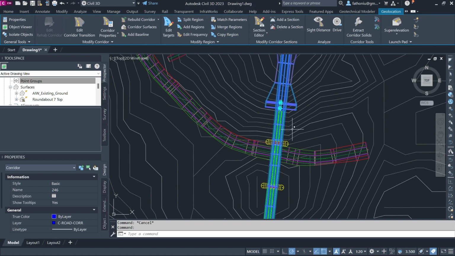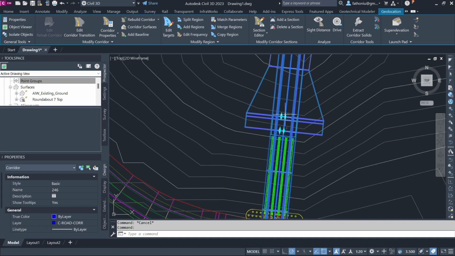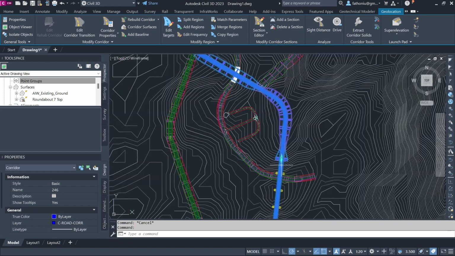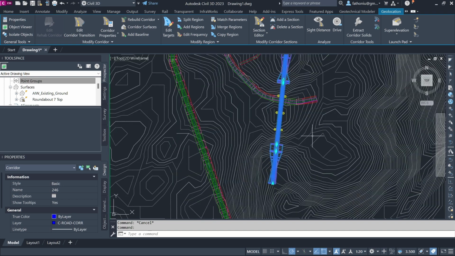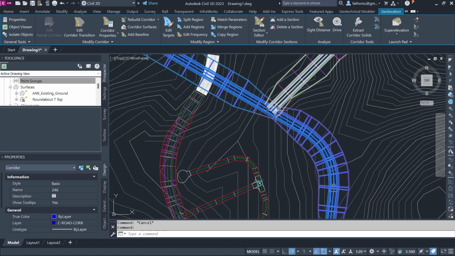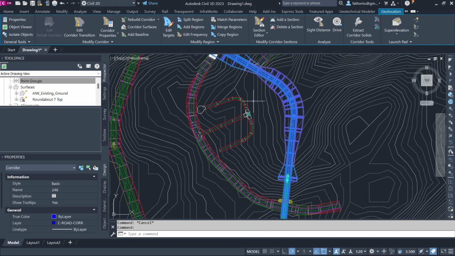This is the corridor, road corridor, different segments. This segment is for the region, we call it the region for the road. This region is for the bridge deck. So this is the region. We can split later on, especially for the intersection. We have to split the region.